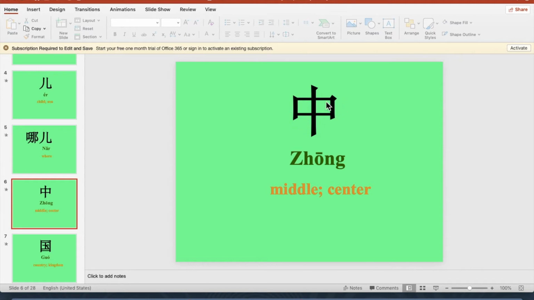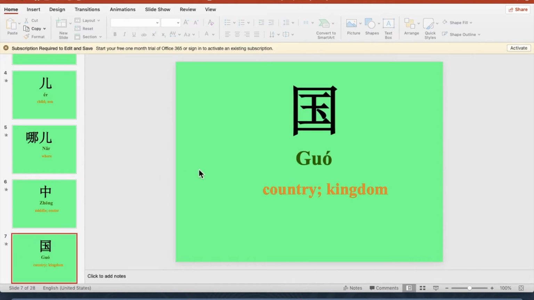中 has a middle slash. You can see that's how you remember that. A rectangle and then a slash. 国 has the king and then a dot.